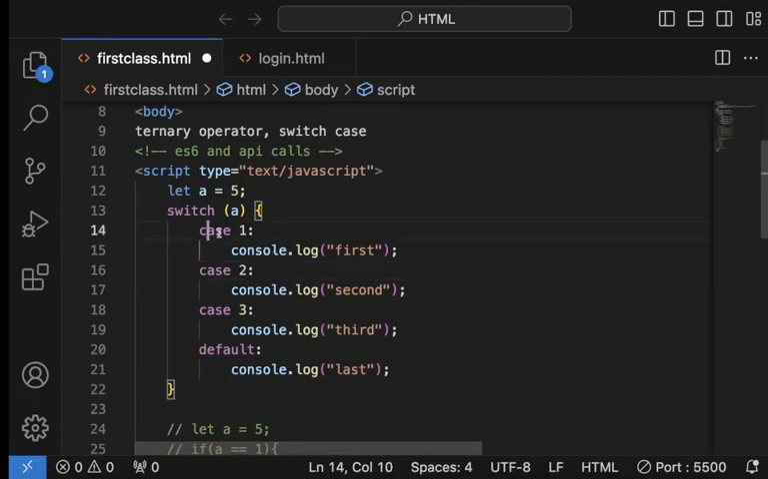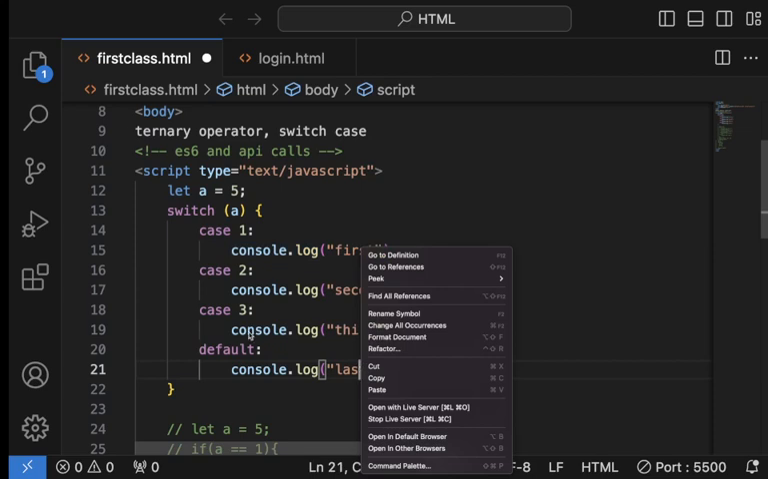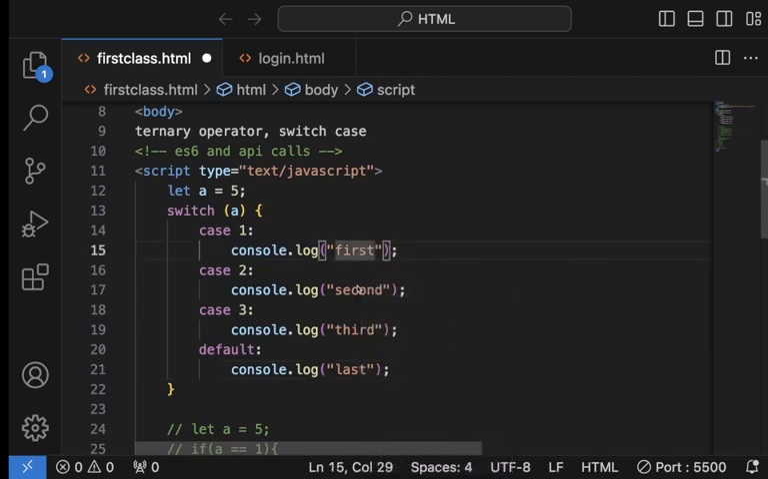Okay. So now, do you understand how this works? It will compare the value with all of these. But there is something that makes switch case different from if statements. If A is equal to 1, you expect it to only console log first, right? But this will console log first, second, third, and last. It's funny, but that's how it is.